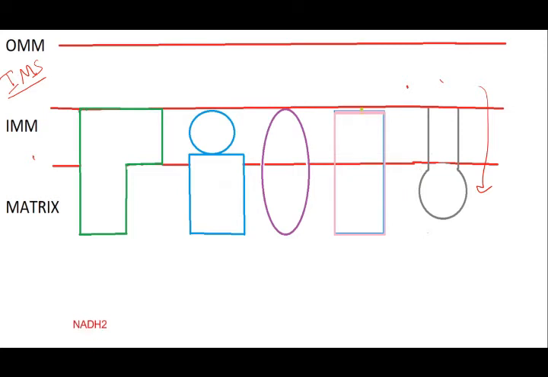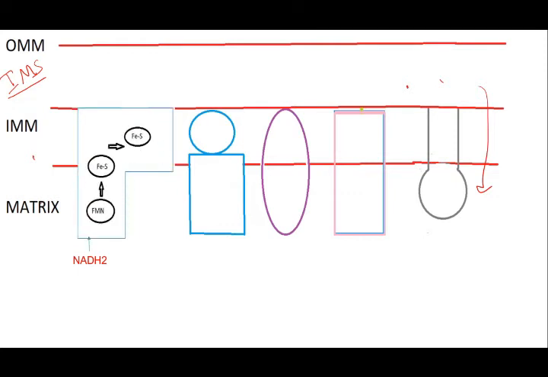So first of all, NADH2, which was produced in the TCA cycle, will be taken up by flavin mononucleotide, and a series of reactions will happen in complex 1, and it will be transferring 4 hydrogens into the intermitochondrial space.